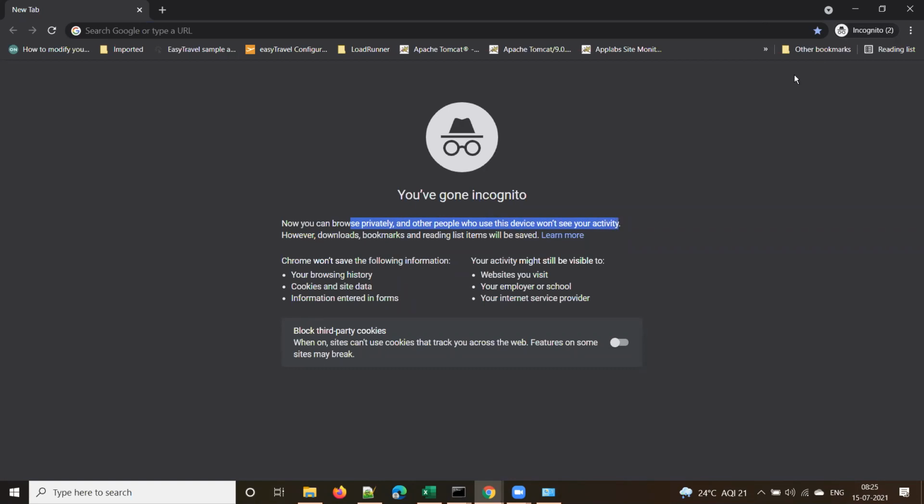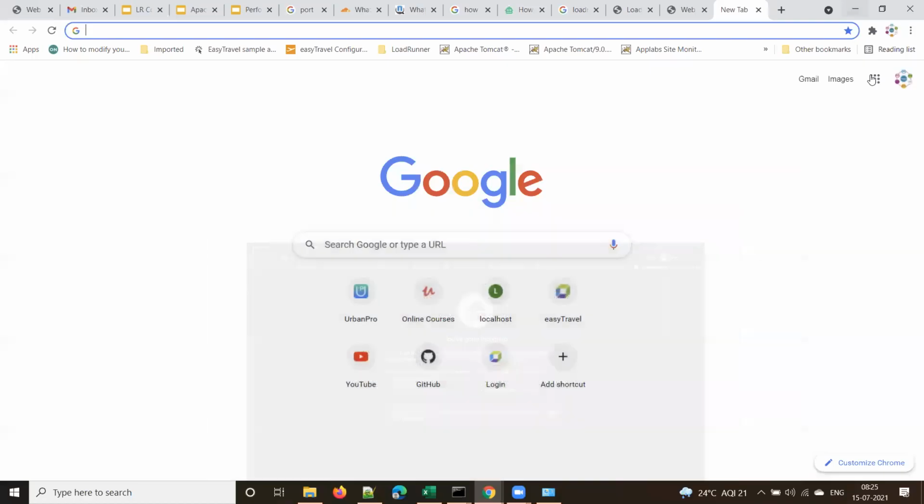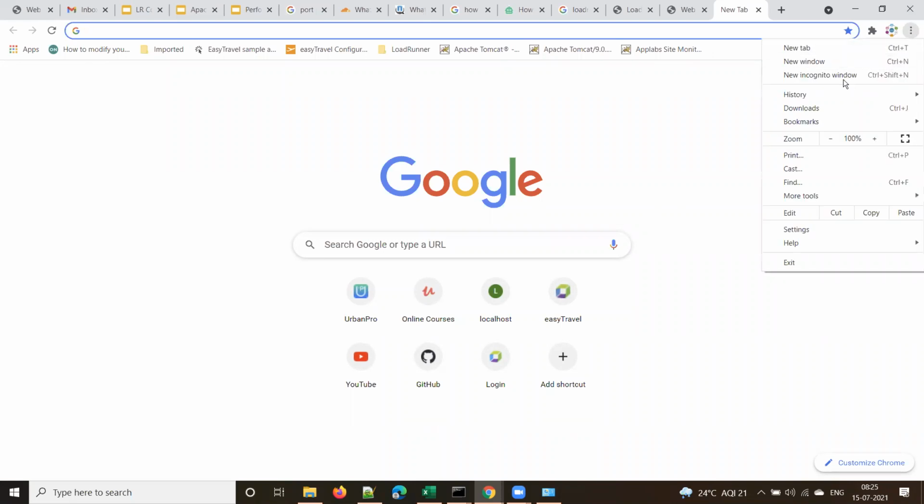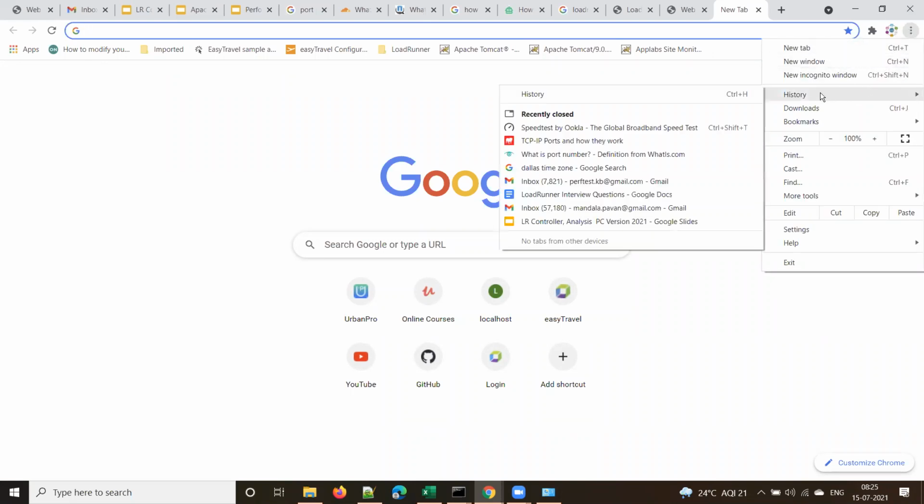Say, for example, you browse some website and you close it in a normal browser. Even though you close the browser, if your machine is being used by someone else, they can see whatever websites you have visited by going to the history option.